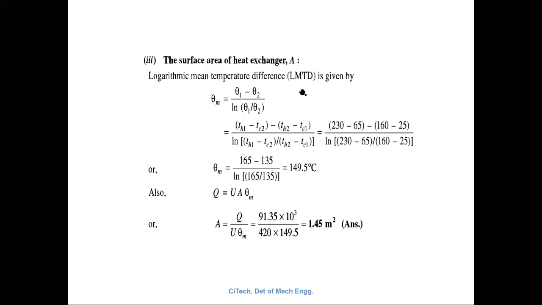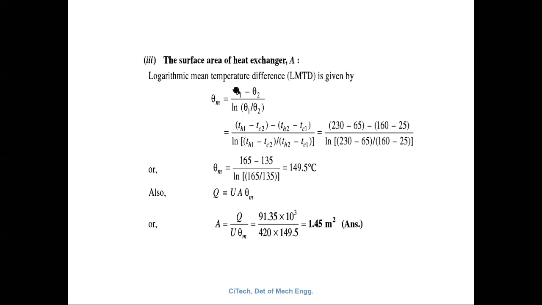Theta 1 is, as I discussed with the diagram, TH1 minus TC2. TH1 is the inlet temperature of the hot fluid, minus TC2, the outlet temperature of the cold fluid. Understand? So that is theta 1 here.